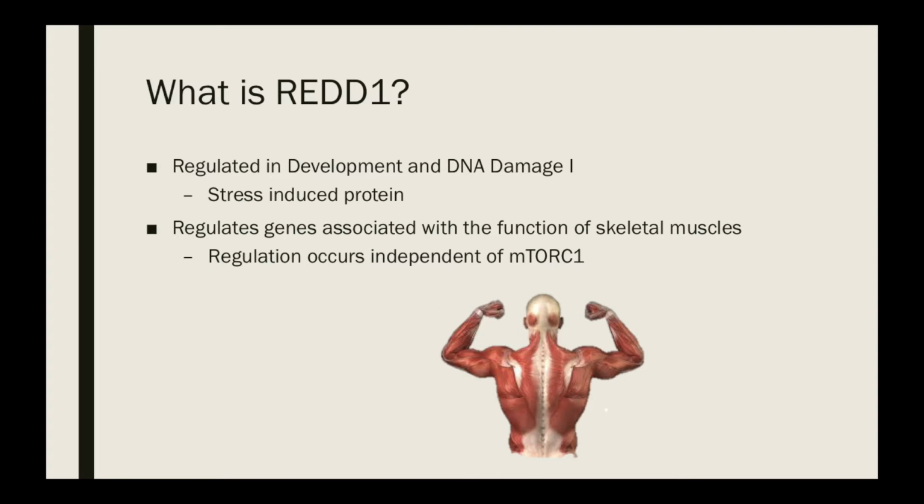An important note on the expression of this protein is that it is independent of mTORC1, which is an important regulatory protein that is commonly associated with ATP production in muscle cells. This means that RED1 is able to perform its function by regulating other genes that are related to the ability of muscle tissue to produce ATP without needing mTORC1.